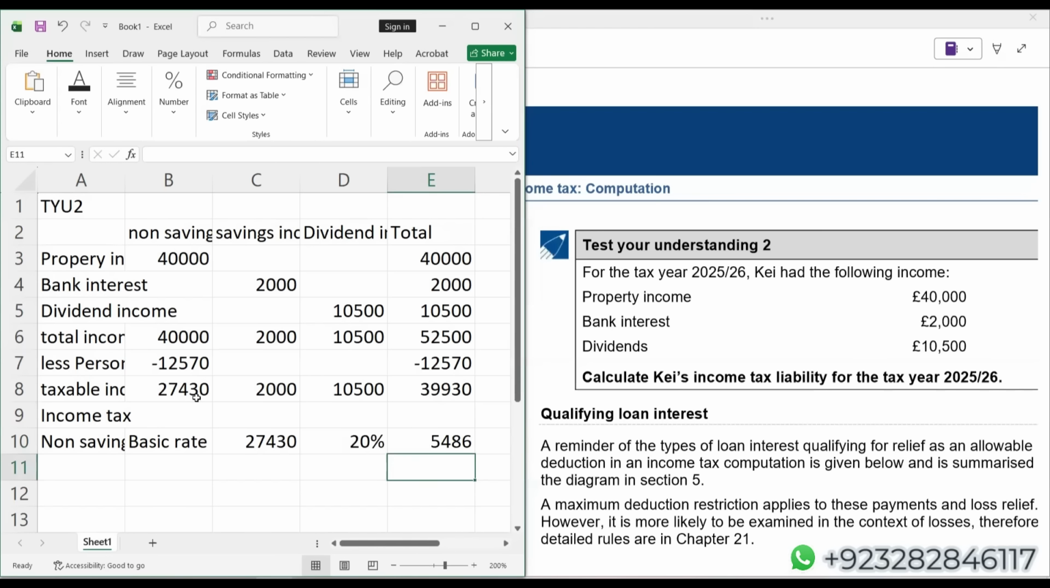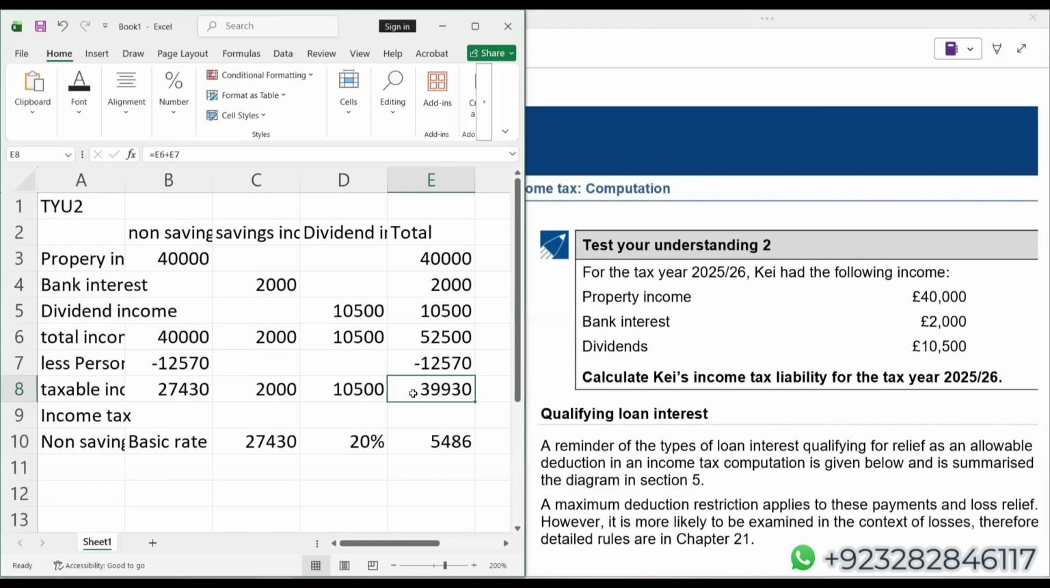Now, students, before applying any tax rate on the saving income, which is 2,000, you have to see the individual's tax paying status. And how do we decide the individual's tax paying status? We decide it on the basis of total taxable income. Student, you can see that total taxable income of KE is 39,930, which is more than the basic rate band. Of course, it is not exceeding the high rate band, but it is more than the basic rate band. So this individual is a higher rate taxpayer. Whoever is a higher rate taxpayer gets nil rate band of £500 for the saving income.